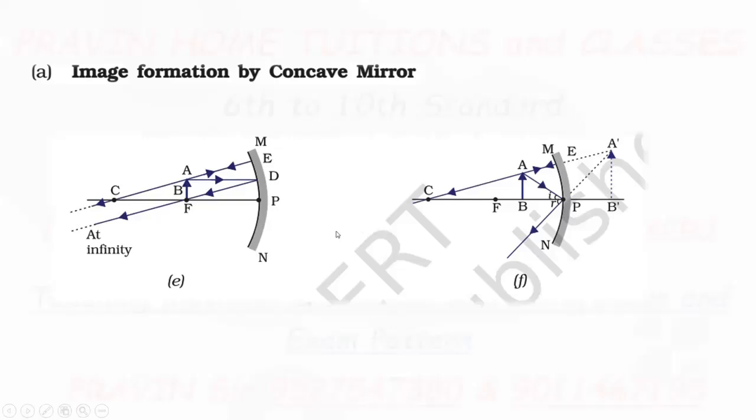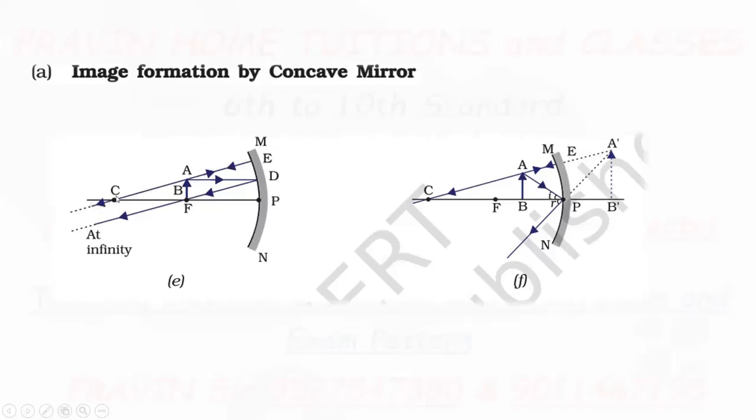Image placed at focus. Object placed at focus. A, B as the object placed at focus. Take the first ray parallel to the principal axis. After reflection, it passes through the point F. Extend it. Take another ray passing through the center of curvature, falling on the mirror. After reflection, it will get reflected back along the same path.